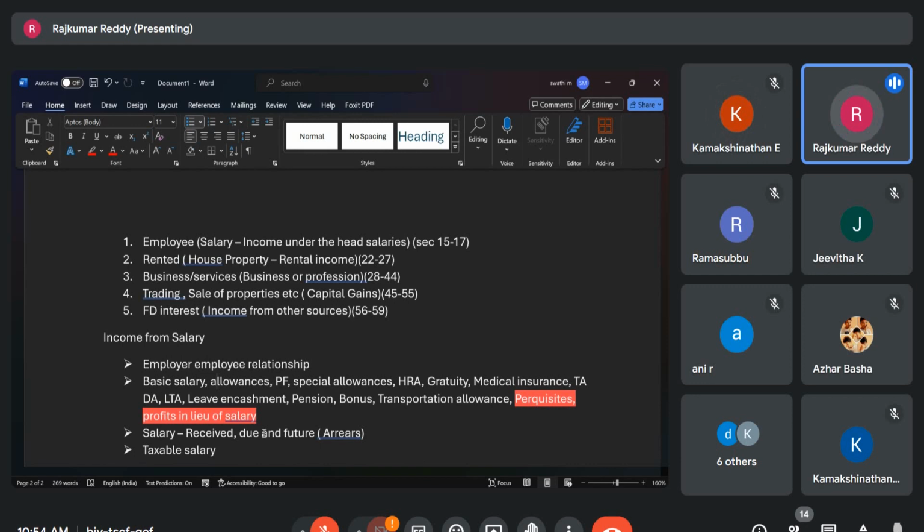So that deduction is there, and some employment tax. Like every state government, wherever you are working, you have to pay some amount as a professional tax. That professional tax is paid by the employer, but it is given as an exemption from deduction from the salary. So by deducting the column G amount, we will get the net income chargeable under the head salaries. I hope up to this it is clear.